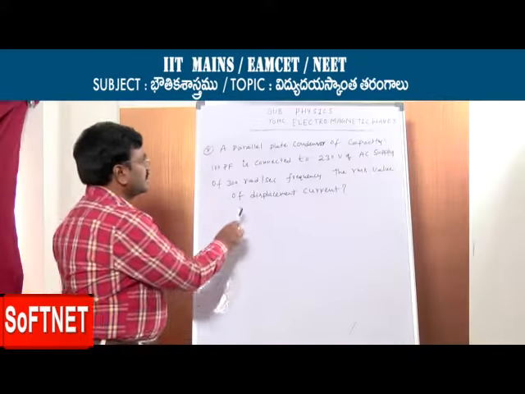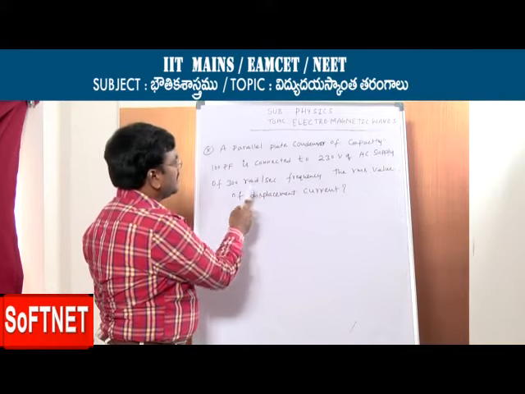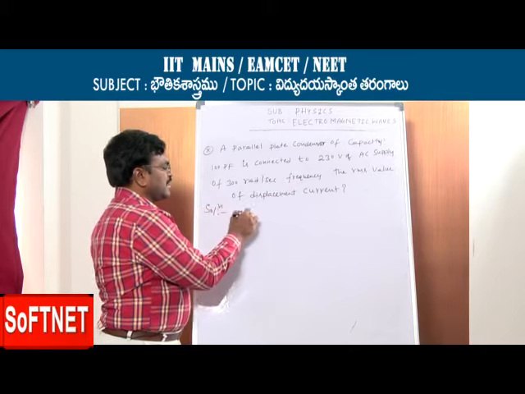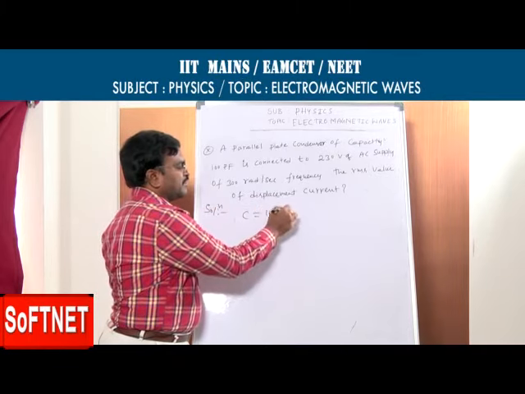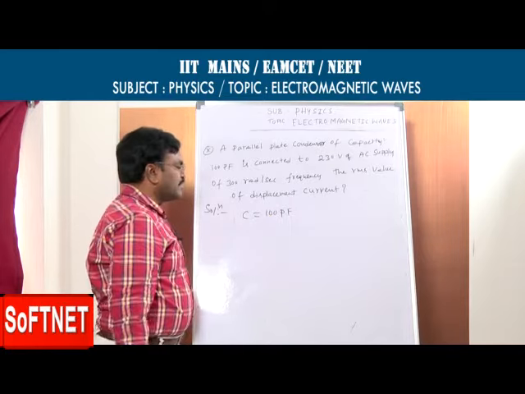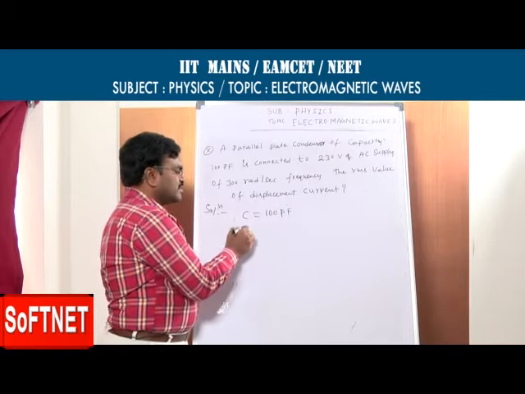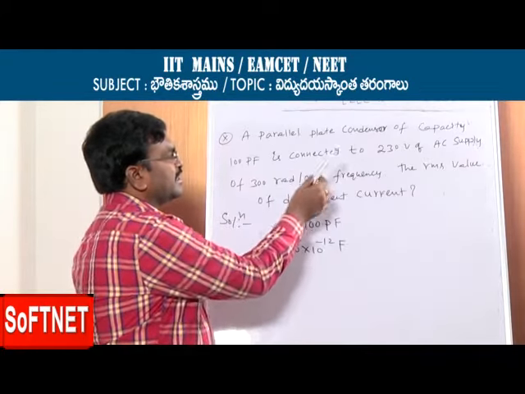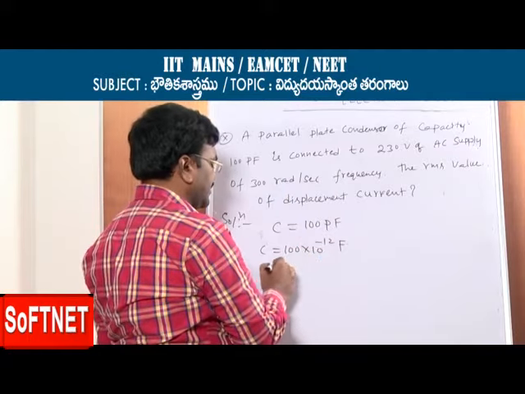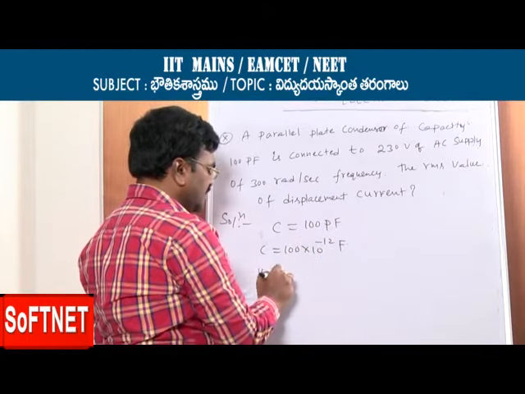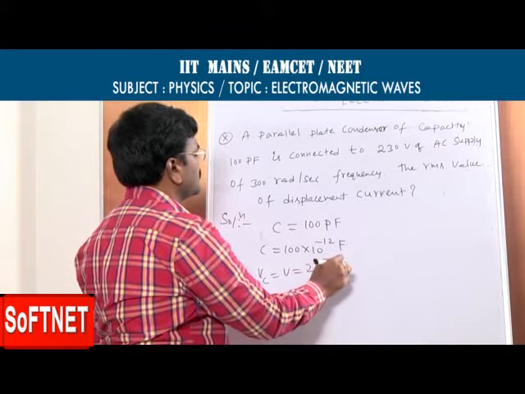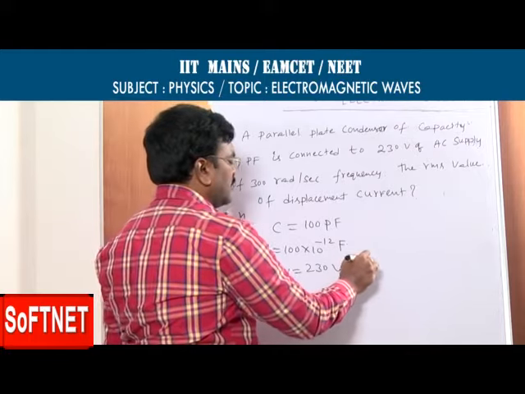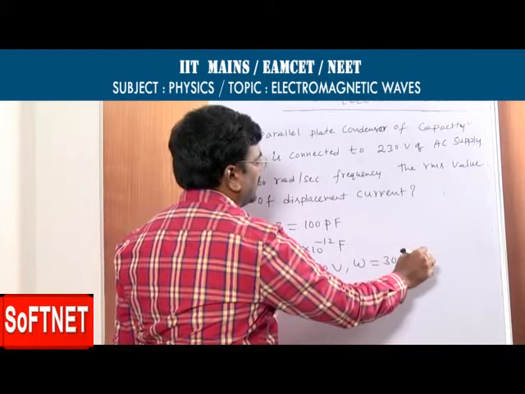Now we have the next question. A parallel plate capacitor of capacity 100 picofarads. Solution now. Capacitance is 100 picofarads. Pico is a prefix. What is its value? 10 to the power of minus 12 farads. It is connected to 230 volts of AC supply. VC or V is equal to 230 volts. Here AC supply of 300 radians per second, that is omega. Omega is equal to 300 radians per second.